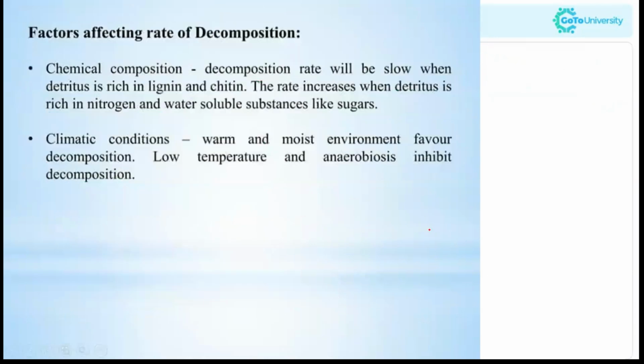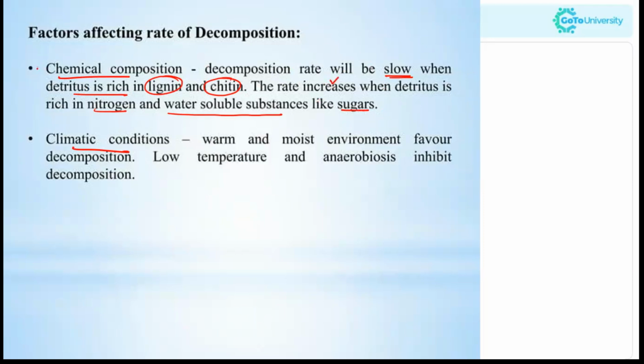Now the factors affecting the rate of decomposition. First is the chemical composition and second is the climatic condition. Chemical composition means if the detritus is rich in lignin and chitin, the decomposition rate will be slow. And if the detritus is rich in nitrogen and water soluble substances like sugars, the rate will increase.